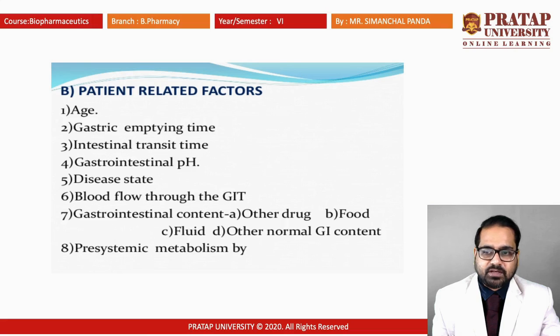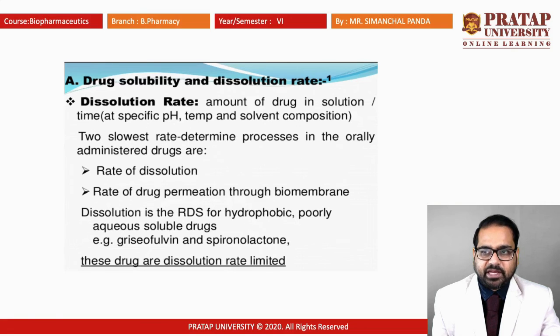So disease state also plays an important role. If someone is suffering from a gastrointestinal disorder, the gastric emptying time will vary, and the rate of absorption will also change. If the liver is affected, it will show its effect. Blood flow through the GIT: if you are healthy and the blood flow is faster, then the rate of absorption will be faster. Then other drugs, if you are taking them, may give some drug interaction or food-drug interaction. If you are taking different fluids, the gastric emptying time will be faster. So other GIT contents will also influence the rate of absorption. Pre-systemic metabolism also plays an important role.